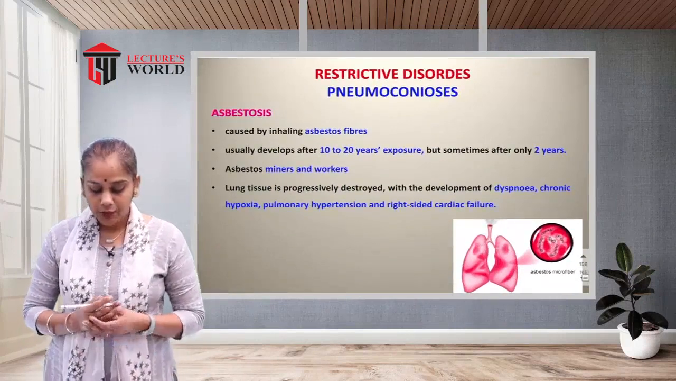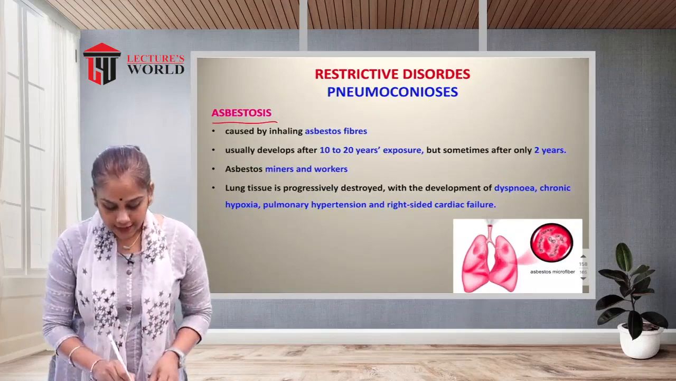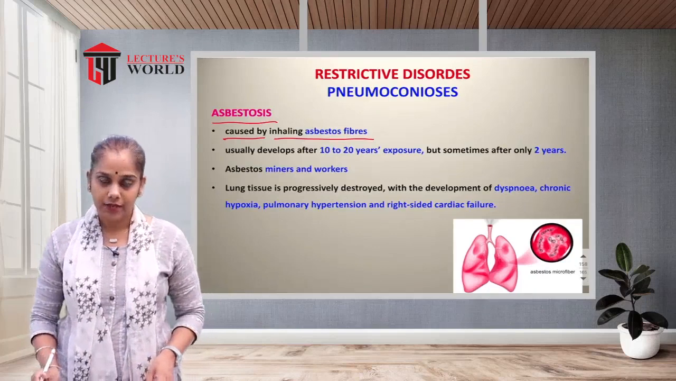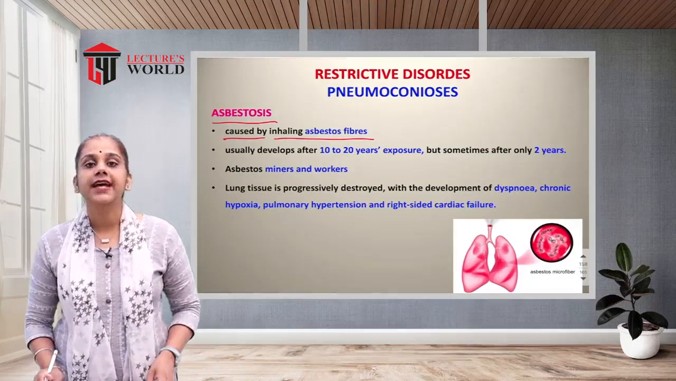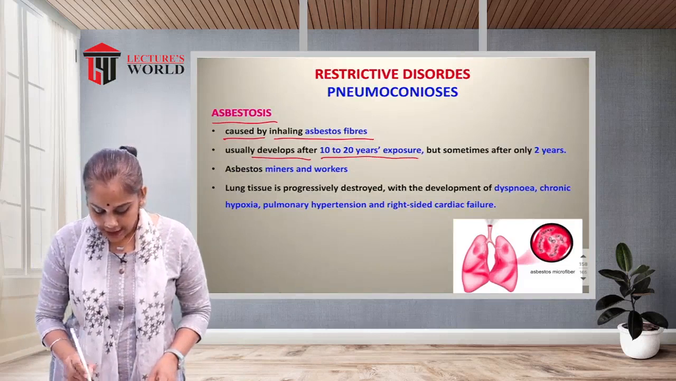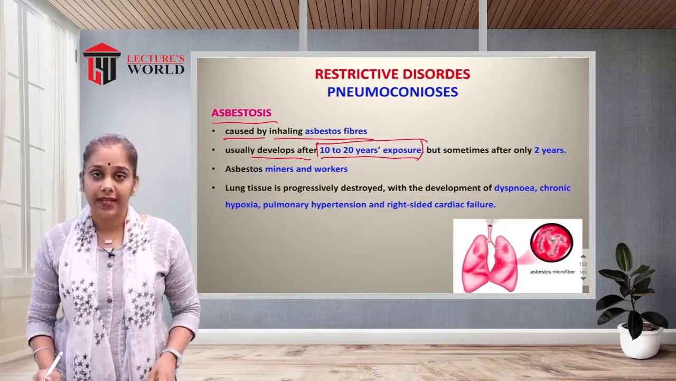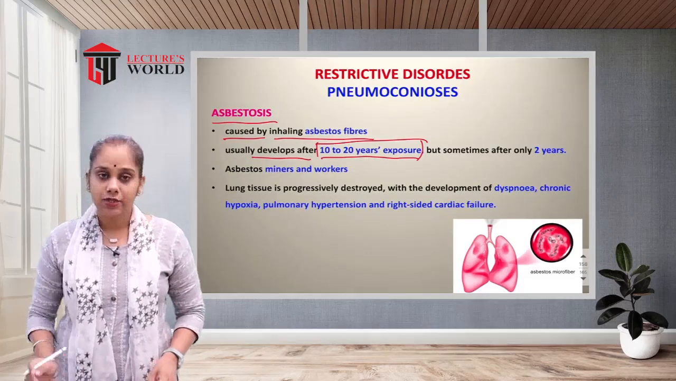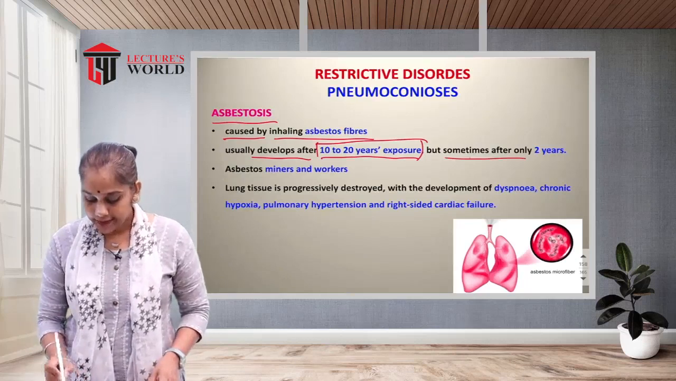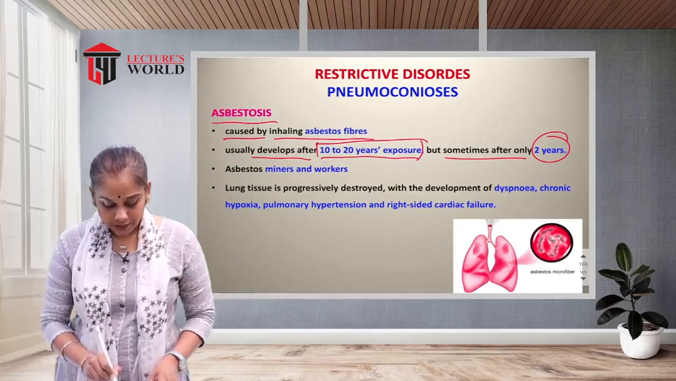Now in pneumoconiosis, asbestosis, which is generally caused by inhaling asbestos fibers. It usually develops after 10 to 20 years of exposure, after long term exposure to asbestos. But sometimes it can occur after 2 years.